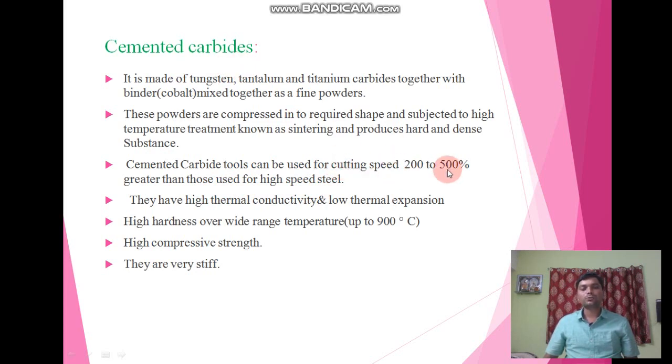So it can be used for machining at high speed as compared to the high speed steel. So there are some characteristics. Because of this nature, it has high thermal conductivity and low thermal expansion. It can retain high hardness up to 900 degrees Celsius. So this is the hardness retention characteristic of cemented carbides. Also it has high compressive strength and they are very stiff, that is, it has high Young's modulus as compared to the other materials. So this is what about the cemented carbides.